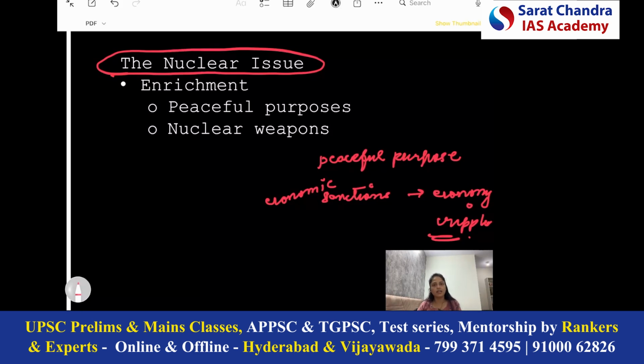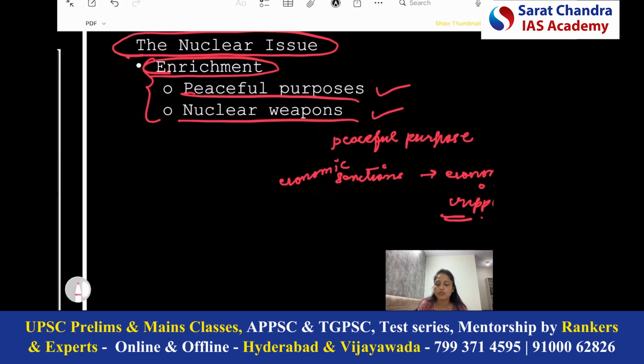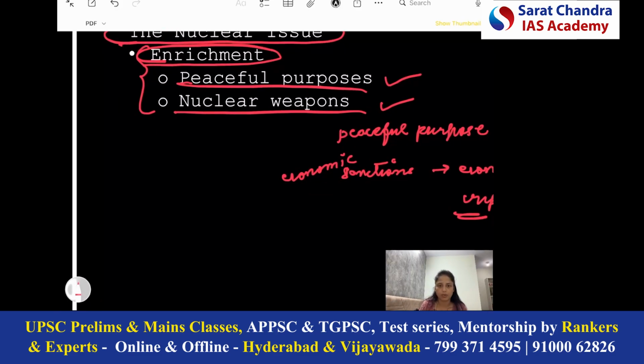What was the reason for the economic sanctions? Because the enrichment of uranium in Iran was increasing. Now let's discuss this enrichment in brief because it will help you in prelims also. See, enrichment of uranium can be done for two things. First, for peaceful purposes, as we discussed, related to energy or health. Or second, it can be enriched to create nuclear weapons.